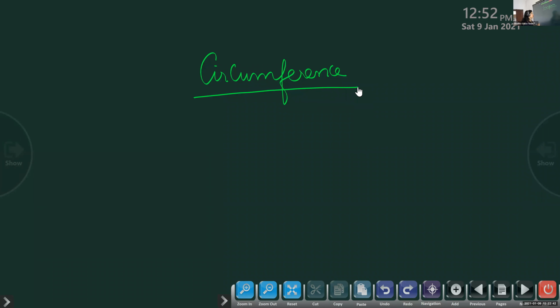Now there is a relationship between circumference and diameter of the circle. There is a relationship between the circumference and the diameter of that, same circle. So let us see that.